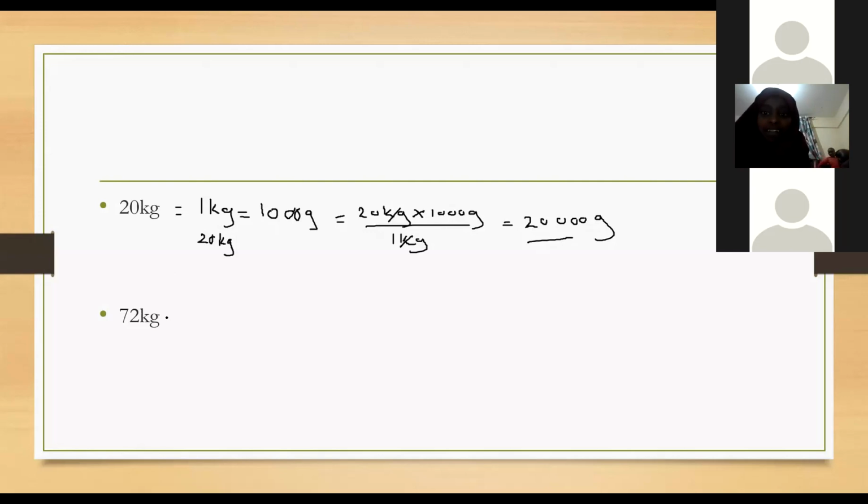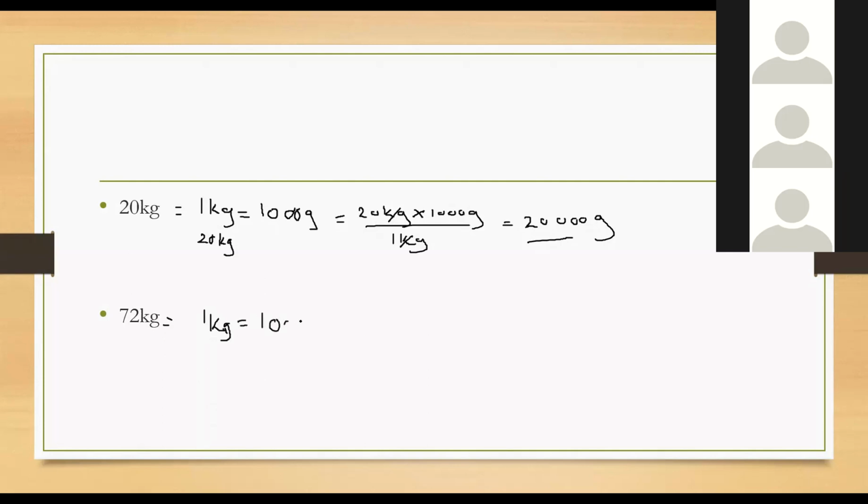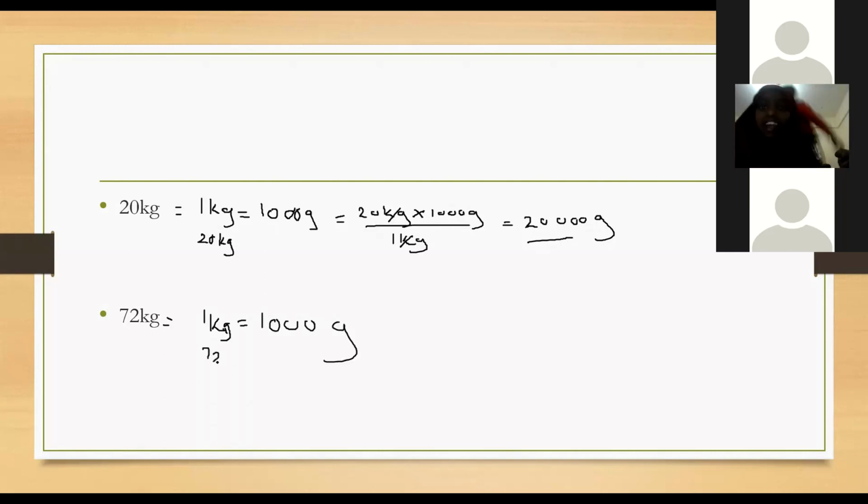And then we have our last example here, which is 72 kg. I'm going to do that one. 1 kg, haraka haraka, my time is up. 1 kg is equal to 1,000 grams. What about 72 kg?